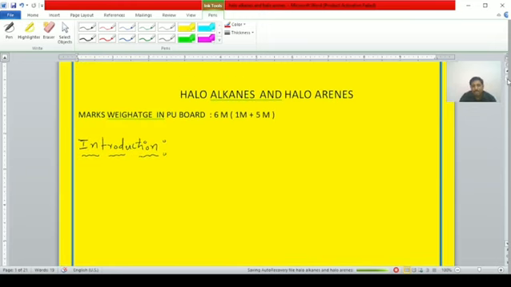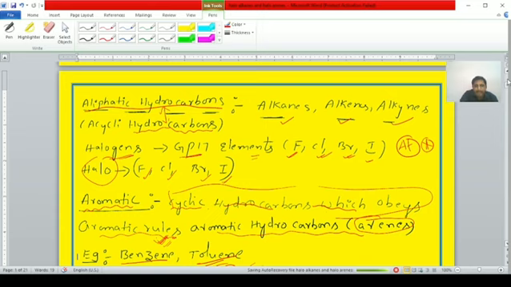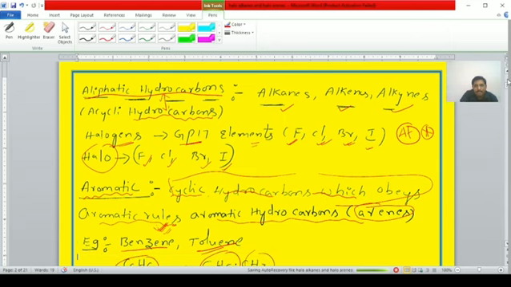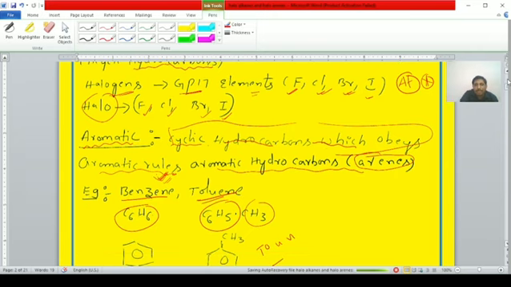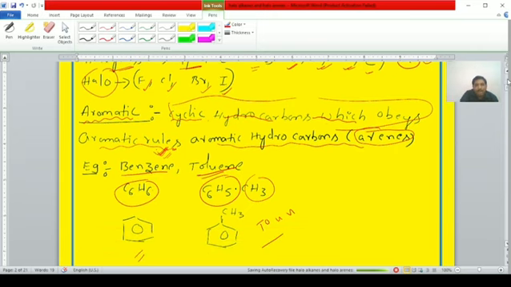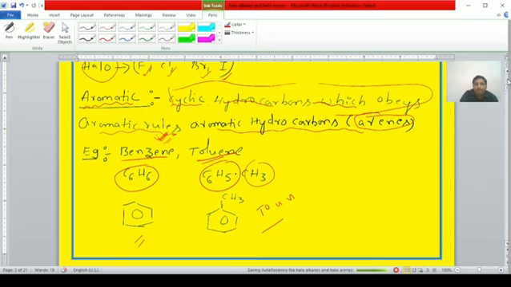Briefly recalling the haloalkanes and haloarenes introduction. First one is aliphatic hydrocarbons. Acyclic hydrocarbons are called aliphatic hydrocarbons. Examples are alkanes, alkenes and alkynes. Halogens means group 17 elements: fluorine, chlorine, bromine and iodine. Aromatic hydrocarbons are cyclic hydrocarbons which obey aromatic rules, known as arenes. Examples are benzene and toluene.